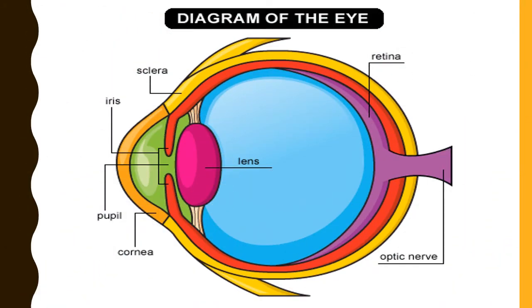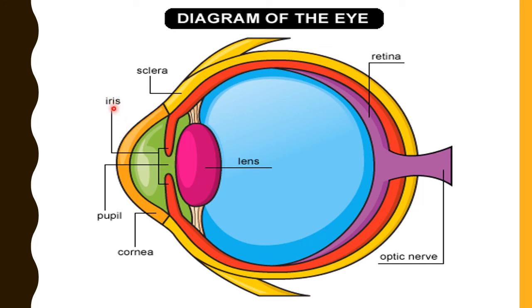So here is another colorful diagram of an eye, the structure of an eye, and we have discussed the four main parts of the eye, that is pupil, iris, lens and retina. So kids, now you tell me, what is the pupil? Pupil is the small opening through which light enters. It looks like a black spot in the middle of an eye, right?